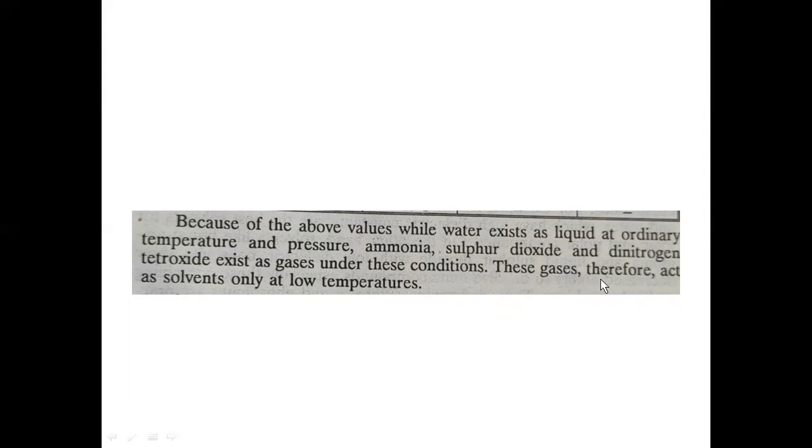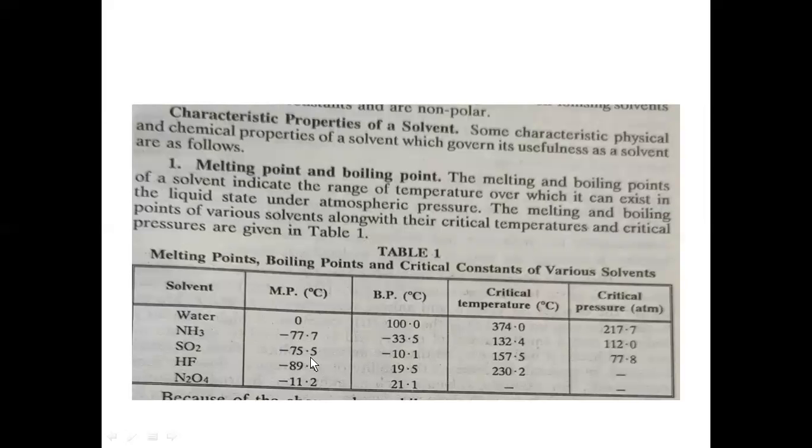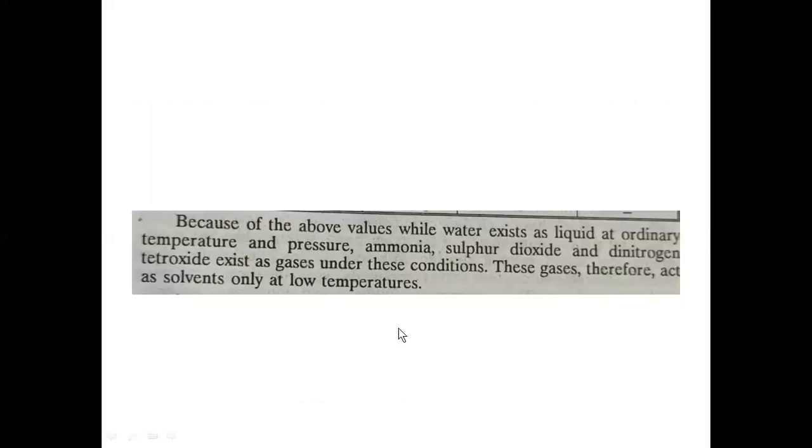Therefore, gases act as solvent at low temperature. So they will act as a solvent at low temperature because at ordinary temperature, what is the boiling point? Melting point minus 77.7, and this is the boiling point. It means at ordinary temperature, they will exist in gaseous state.